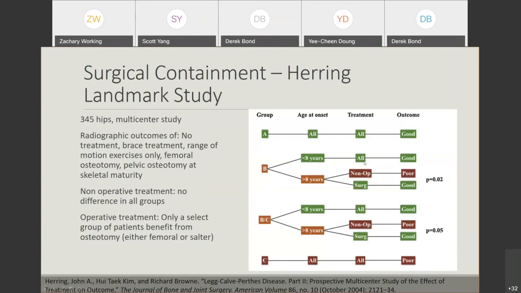Surgery didn't really help at all if you're under 8 years old compared to non-surgery in these groups. However, if you're older than 8 years old, surgery had a benefit compared to non-surgical groups for this particular group. So I can see how this is very confusing for residents because it's very specific as to who potentially benefits from surgery. In general, the way to think about this is if the avascular necrosis is not that bad, they're going to do fine without surgery. If it's really bad, they're going to do poorly regardless of what you do. But the in-betweeners, who are a little bit older, maybe those can benefit from surgery.